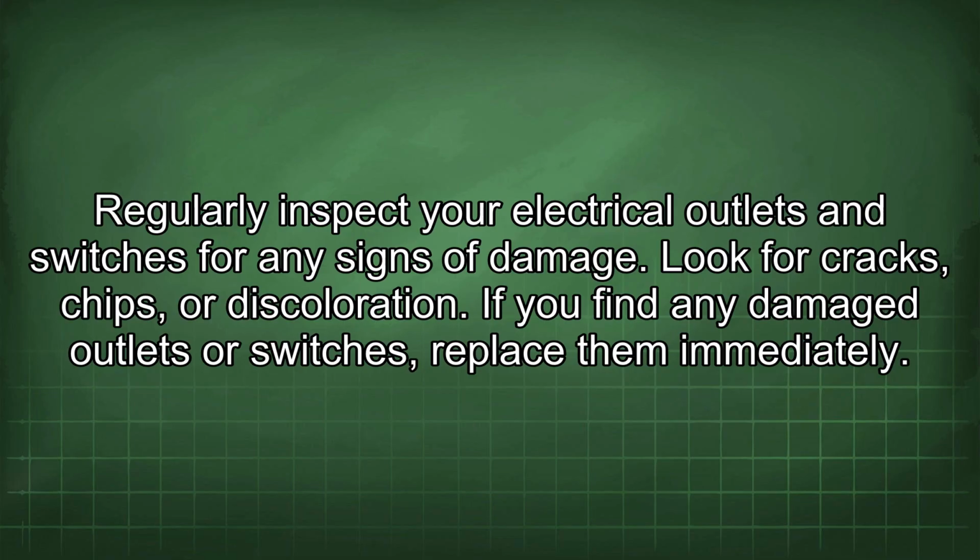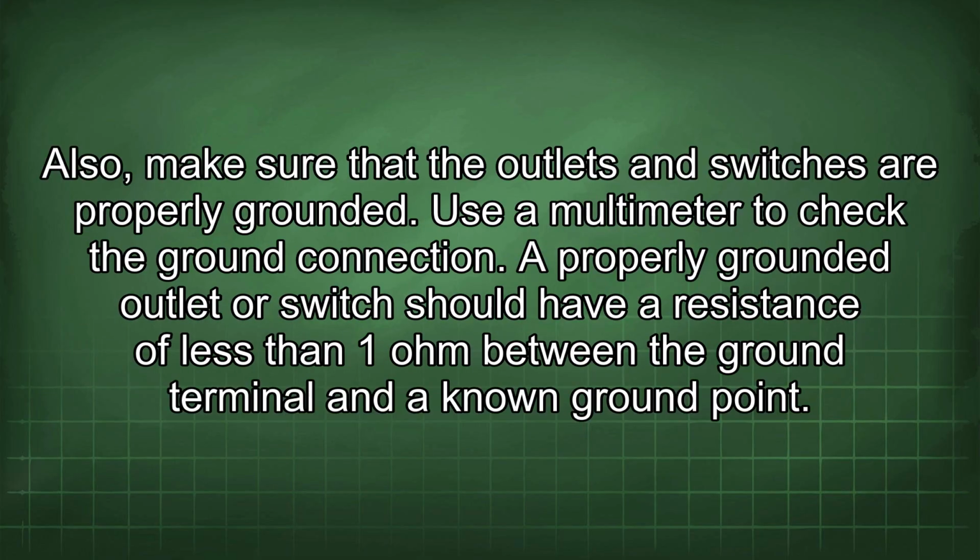Regularly inspect your electrical outlets and switches for any signs of damage. Look for cracks, chips, or discoloration. If you find any damaged outlets or switches, replace them immediately. Also, make sure that the outlets and switches are properly grounded. Use a multimeter to check the ground connection. A properly grounded outlet or switch should have a resistance of less than 1 ohm between the ground terminal and a known ground point.